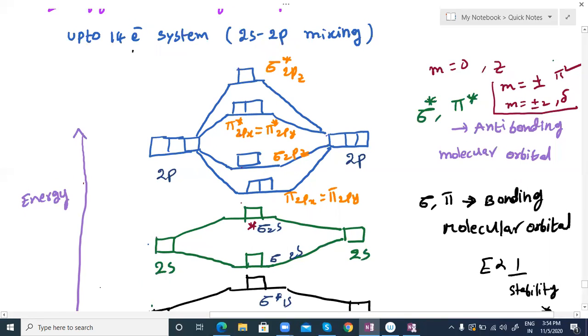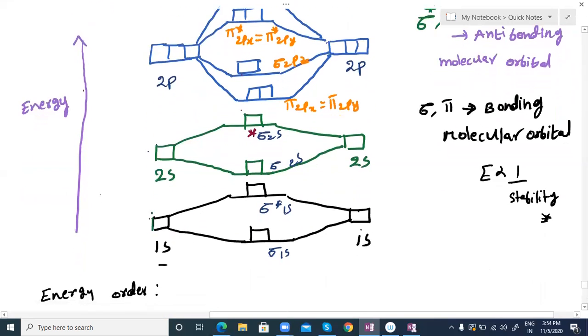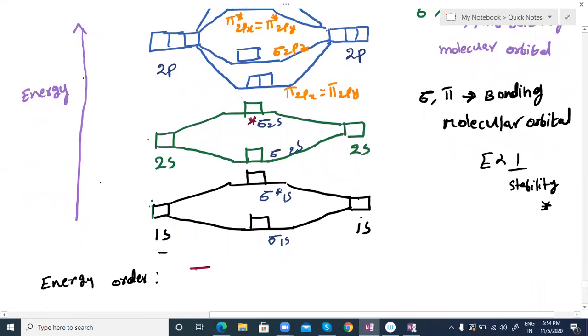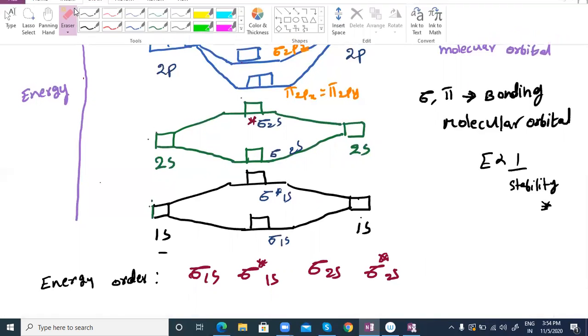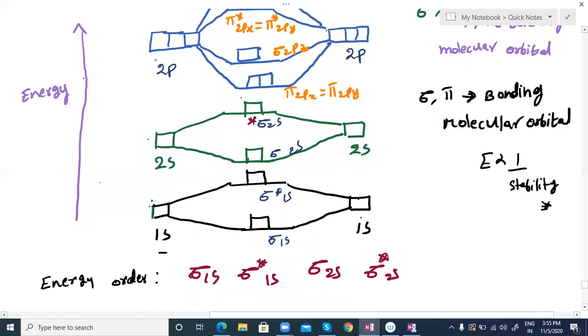The least energy one is sigma 1s. So I'm writing the energy order: sigma 1s, sigma star 1s, sigma 2s, sigma star 2s. Next, after that, I'm showing here the middle one, which is our concentration. Please find out what is the next one they have given here. Pi 2px, pi 2py. Both have the same energy. Pi 2px equals pi 2py.